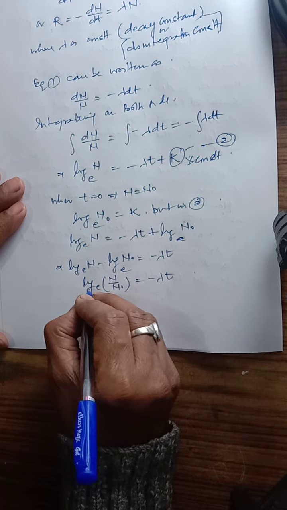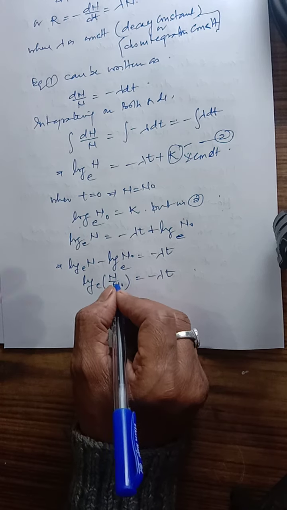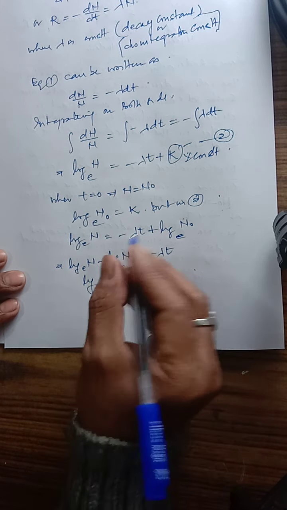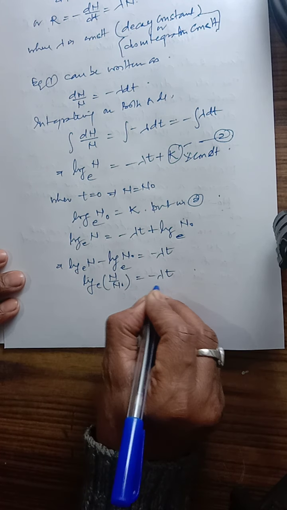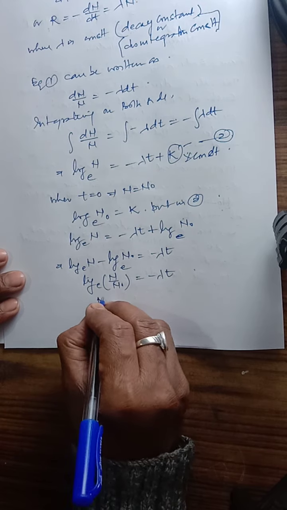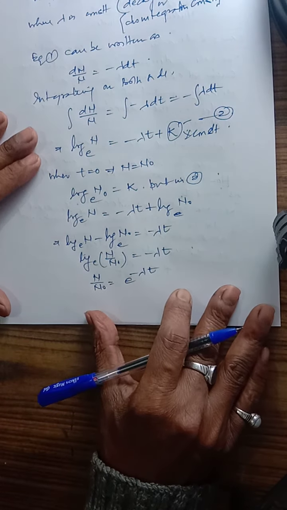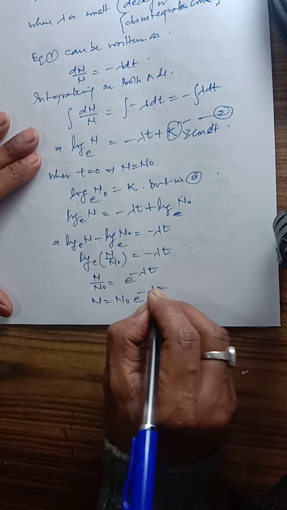This is the expansion of the log of a upon b: log a minus log b. Now when we take off the log from this side, it becomes the power of e. So N by N0 equals e raised to the power minus lambda t. So N equals N0 e raised to the power minus lambda t.